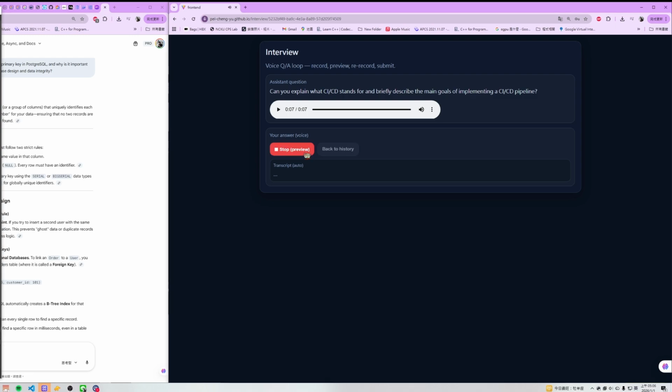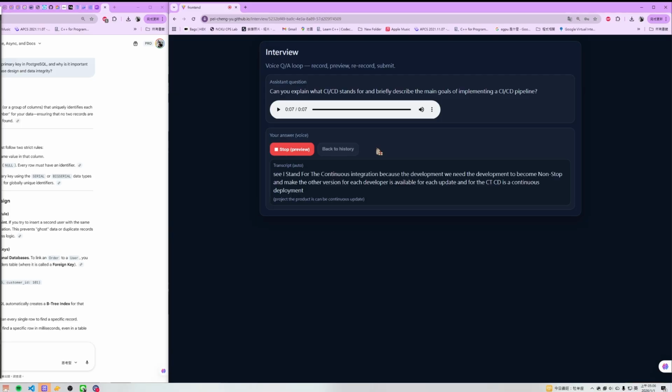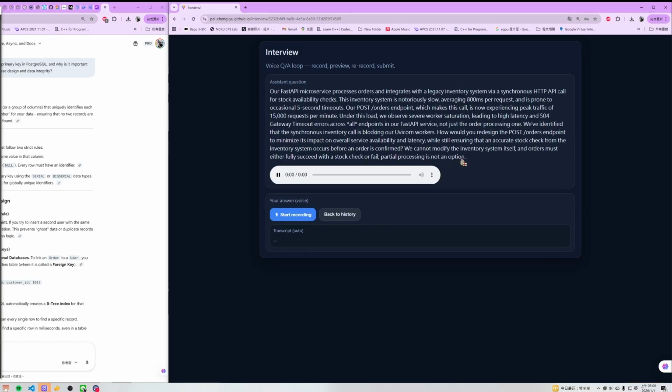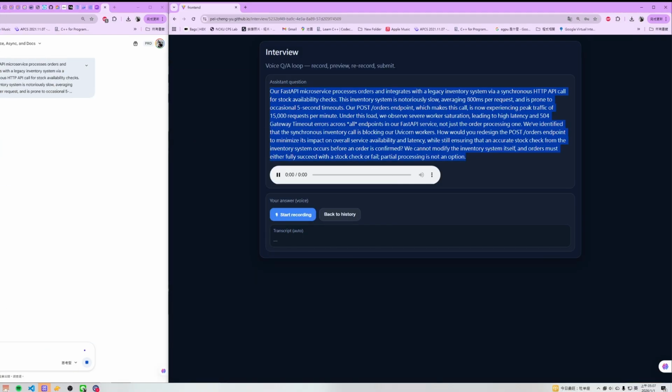Can you explain what CI/CD stands for and briefly describe the main goals of implementing a CI/CD pipeline? CI stands for continuous integration, because in development we need development to be non-stop and make the version from each developer available for each update. And CD is continuous deployment. It allows the product to be continuously updated with new versions and new features without the stable version breaking.